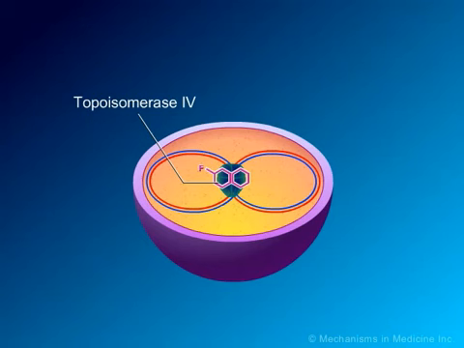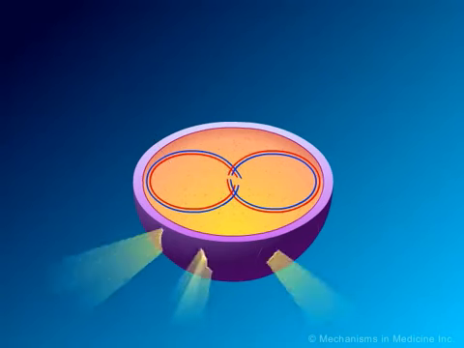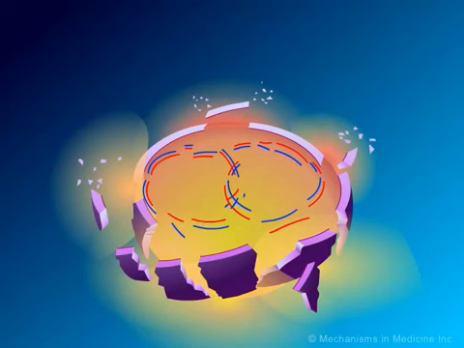The separation of two new interlinked daughter strands of circular DNA is disrupted. The final result on the bacteria, however, is the same. Bacterial replication is disrupted and the bacterium breaks apart.